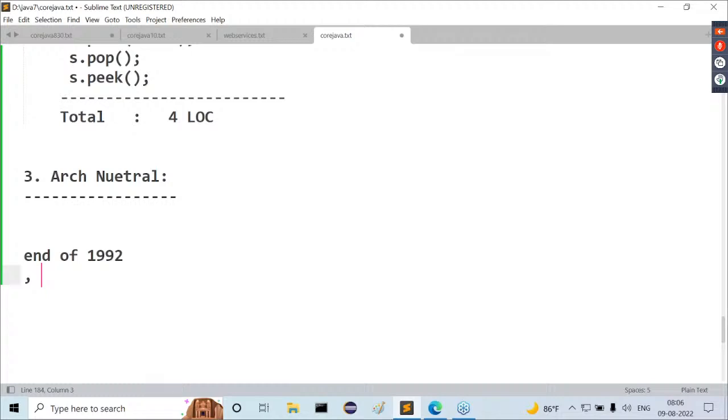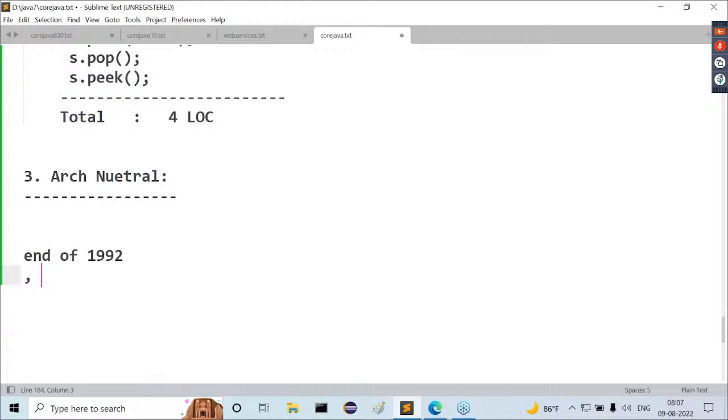Observe carefully. They prepared the new programming language at the end of 1992. Then what is the remaining thing here? They want to give a name to this new programming language. They are searching for a name, and different opinions are coming in.